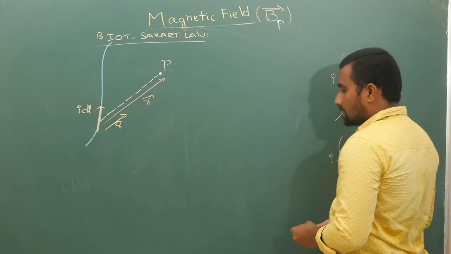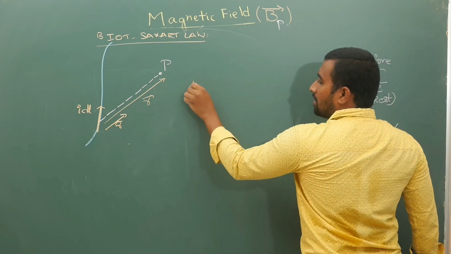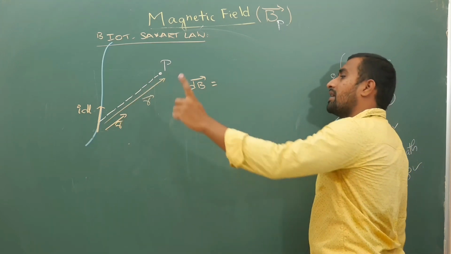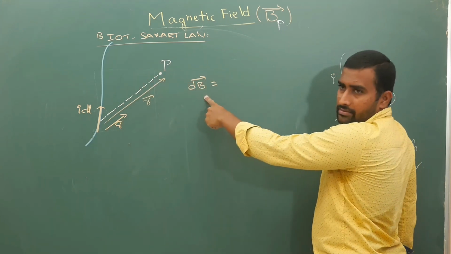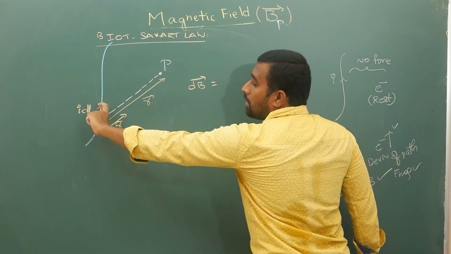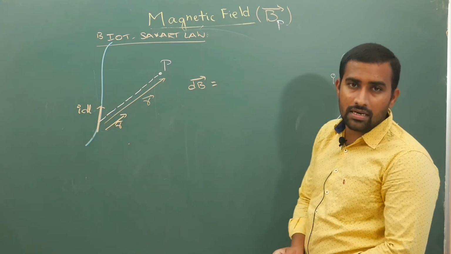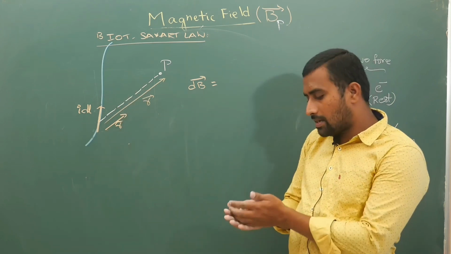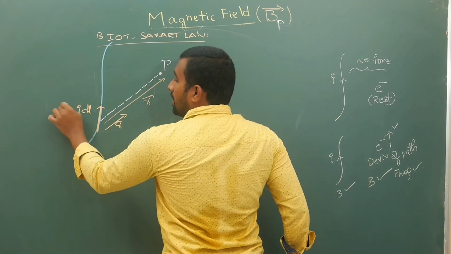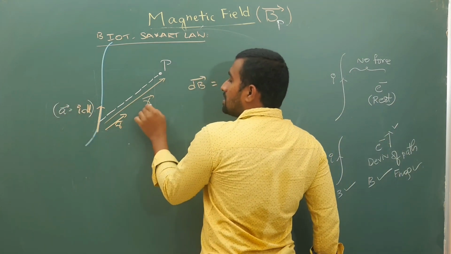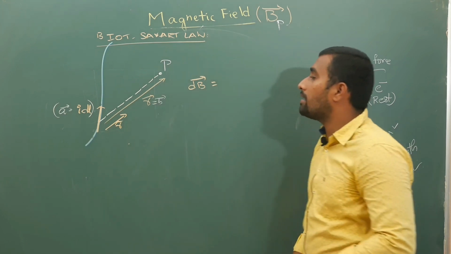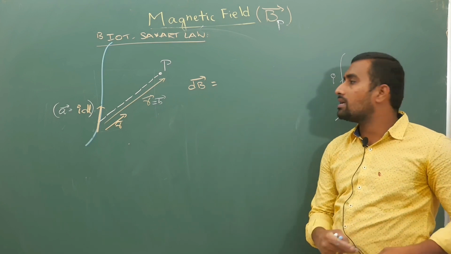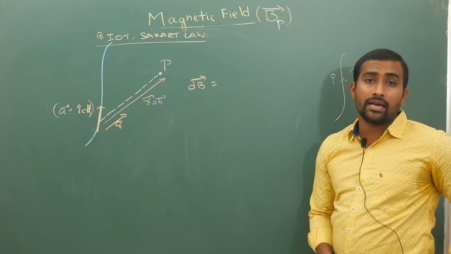So here your small magnetic field dB is because of this small portion of wire, not because of the entire portion. For the entire portion you have to integrate it. So here I am considering only the small portion. For this small portion, if you do I dl cross B, from A bar cross B bar, indirectly this is your A bar and this is your B bar, you are doing A bar cross B bar for direction. So here your direction is into the plane at point P,